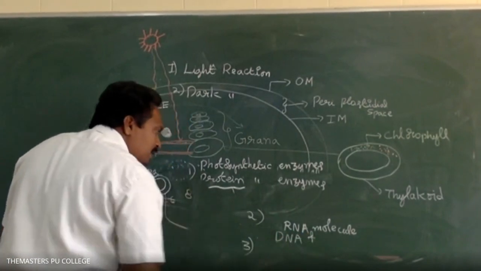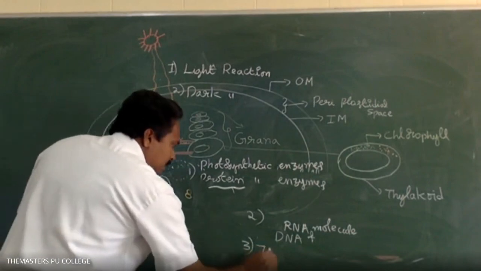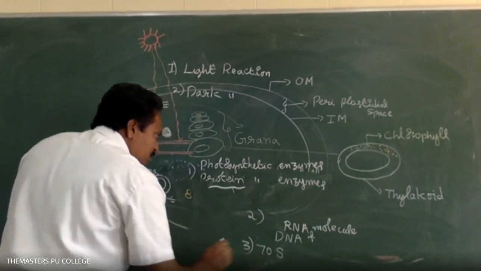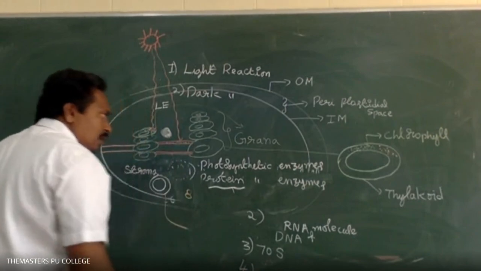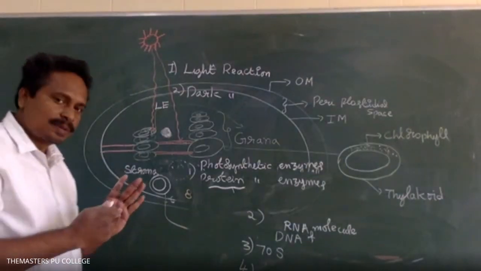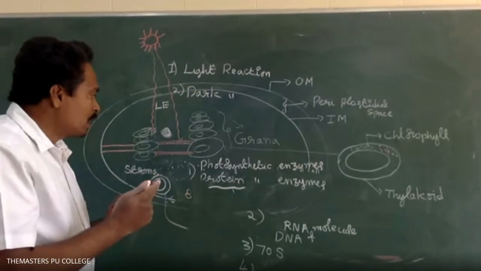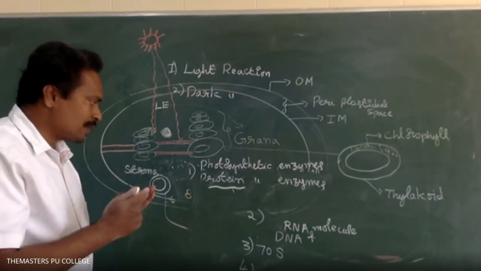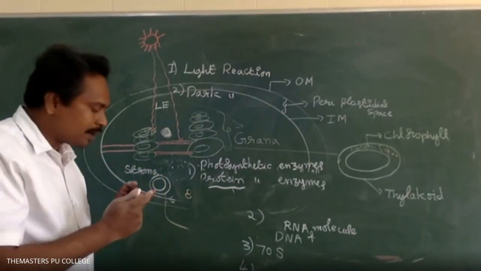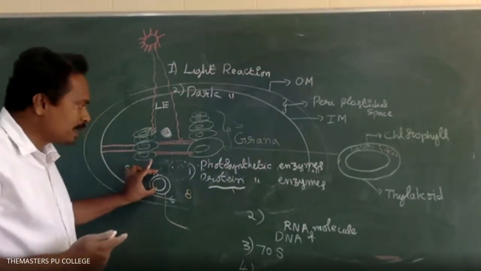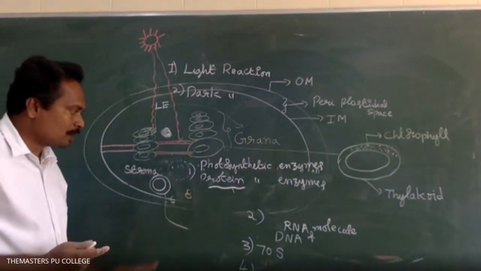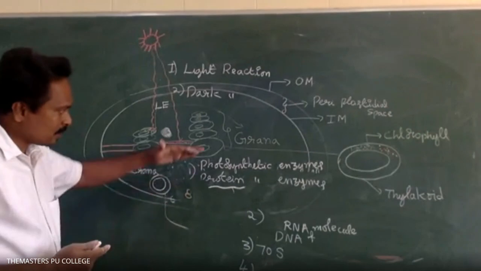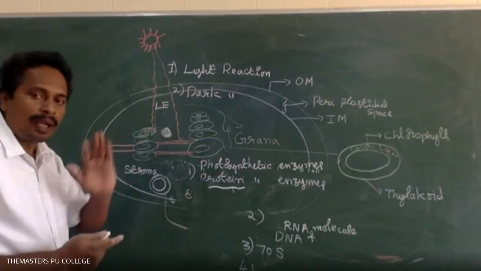Option 3 is 70S type of ribosomes. Option 4 is all of them. Option 4, all of the above. Photosynthetic enzymes, protein synthetic enzymes, 70S type of ribosomes, RNA molecules, and DNA molecules are present inside the stroma region of a chloroplast.